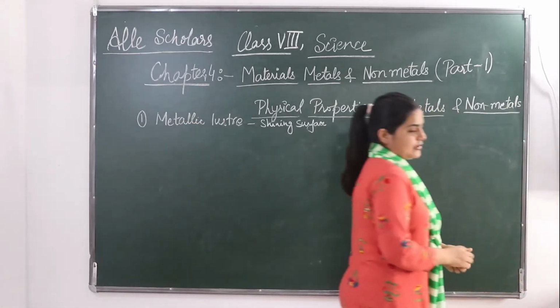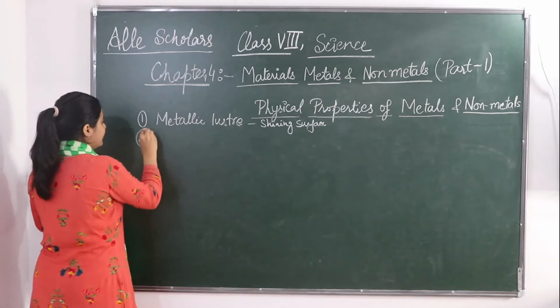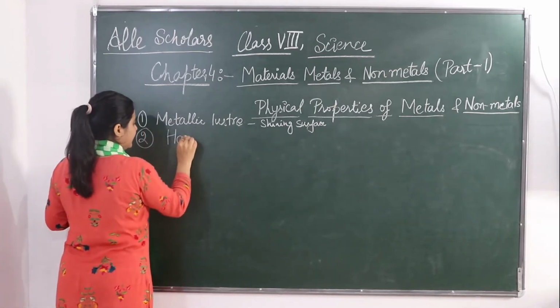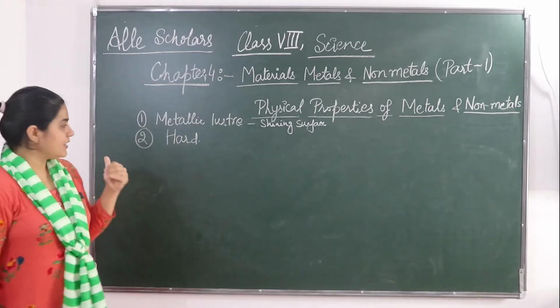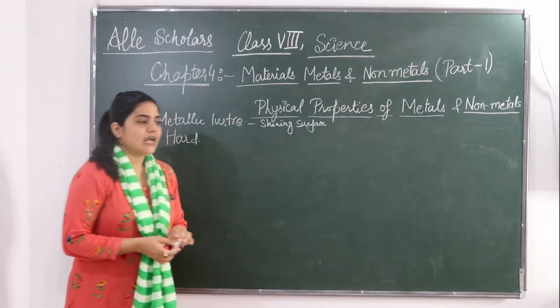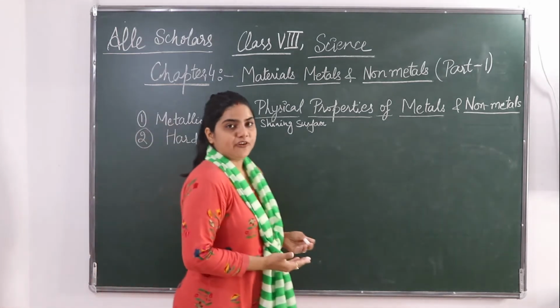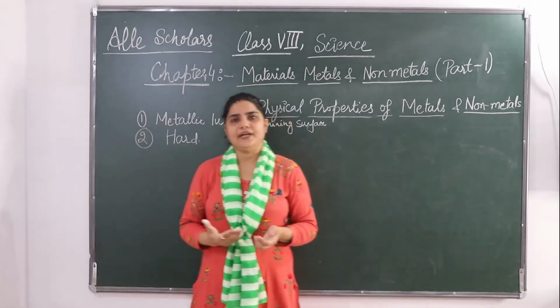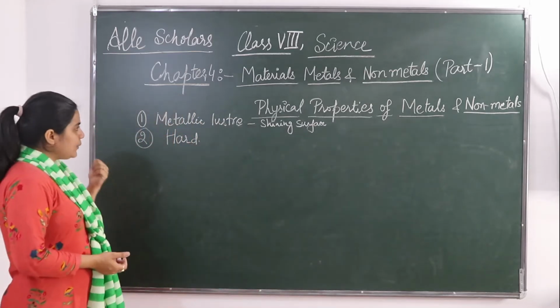Then the next property of a metal is that they are generally hard. The surface of metals is generally hard. The hardness varies from metal to metal. Some metals may be very hard, some may be a bit softer. For this also you can do an activity.